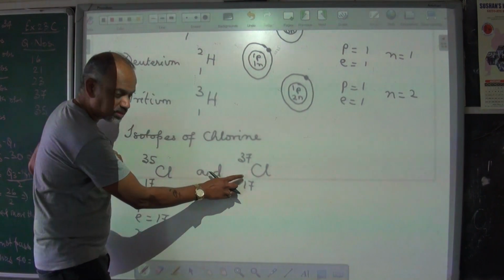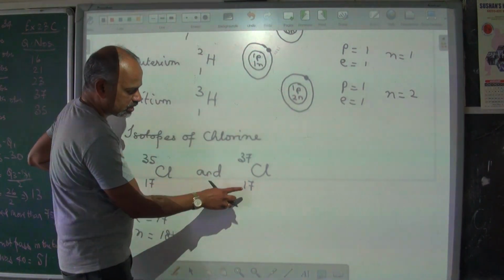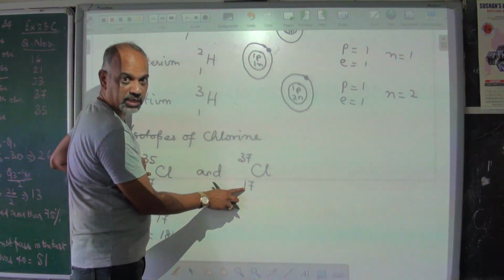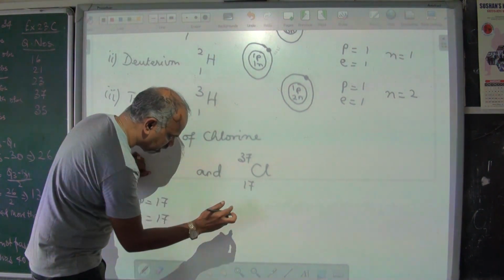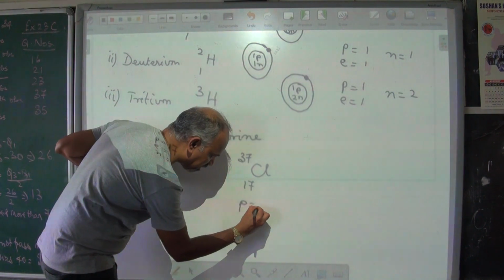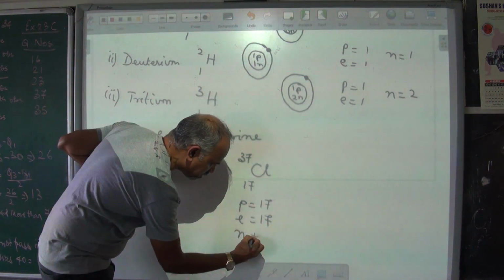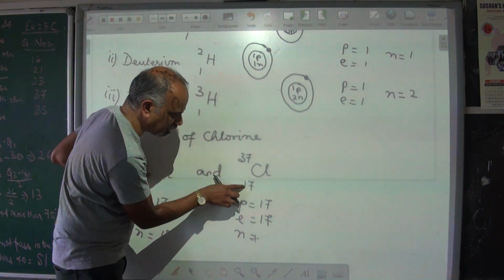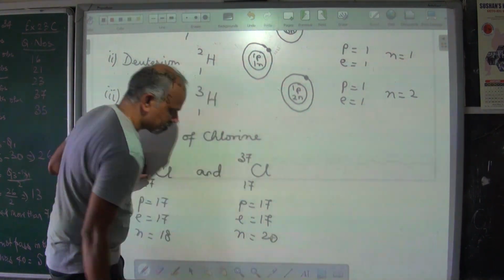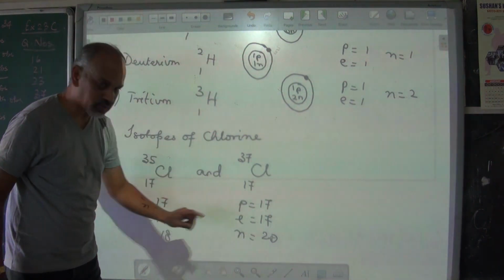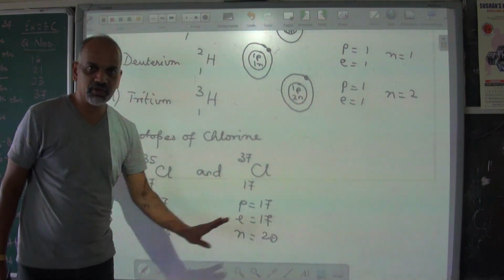And the second one, this is the second isotope of chlorine. Atom of chlorine with mass number 37, atomic number 17. Atomic number is 17 means protons are 17, electrons are 17, and neutrons is the difference between these two. 37 minus 17 will give you a 20. Look at the difference in both. Protons, electrons are same in both. It's only the neutrons which are different.